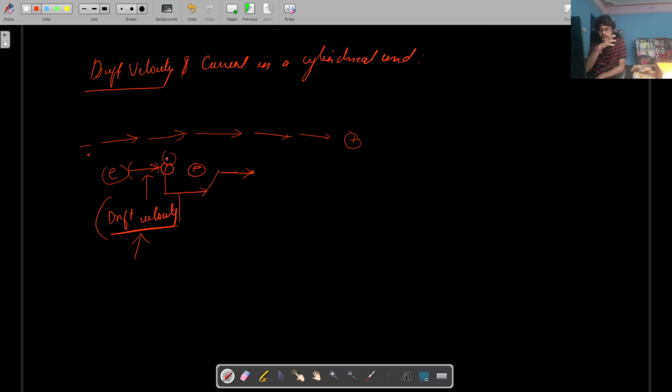So if your drift velocity is for a longer time, your resistance will considerably decrease, right? So if the electron is allowed to move for a longer time without any obstruction or collision, which means its drift velocity is increasing or staying constant over a long period of time, then the resistance offered by the conductor will decrease, right?